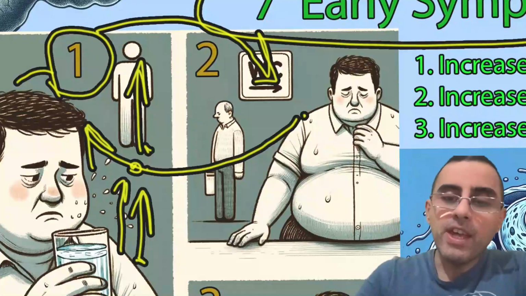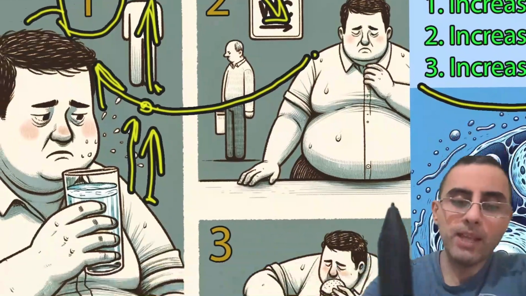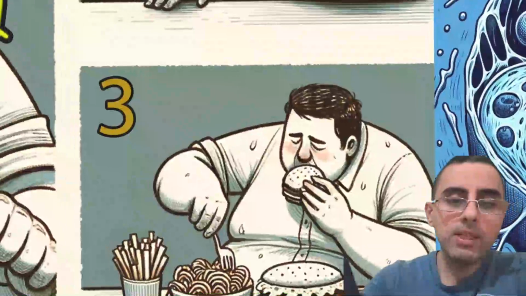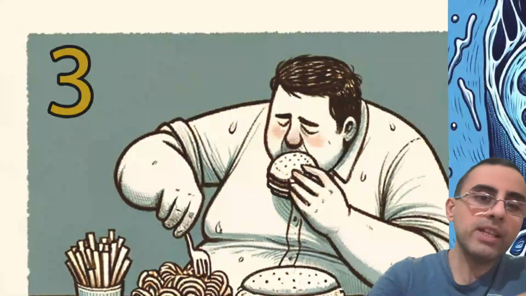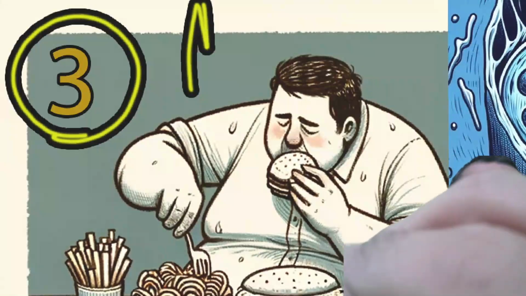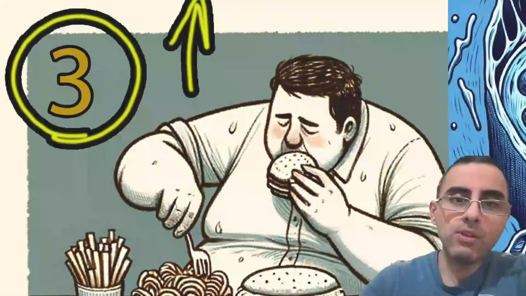And we have the third symptom, it's also a classical symptom: increased appetite. Why do we have increased appetite? Because our primary source of energy is glucose in normal cases. And when we have increased blood glucose level, but we can't utilize this glucose because of lack of insulin or ineffective action of insulin, we have glucose but we can't utilize it.